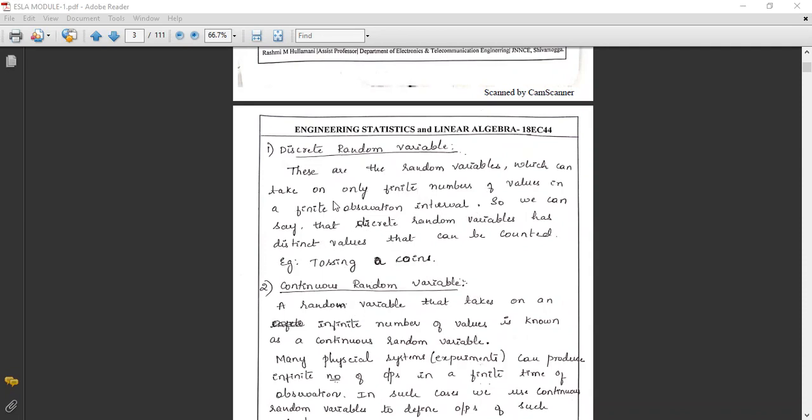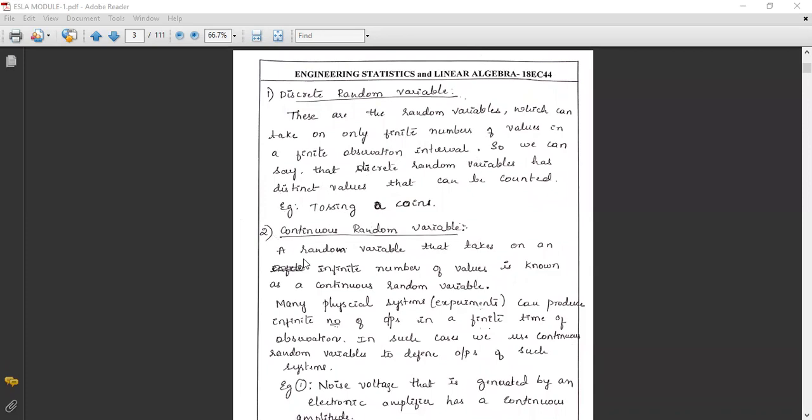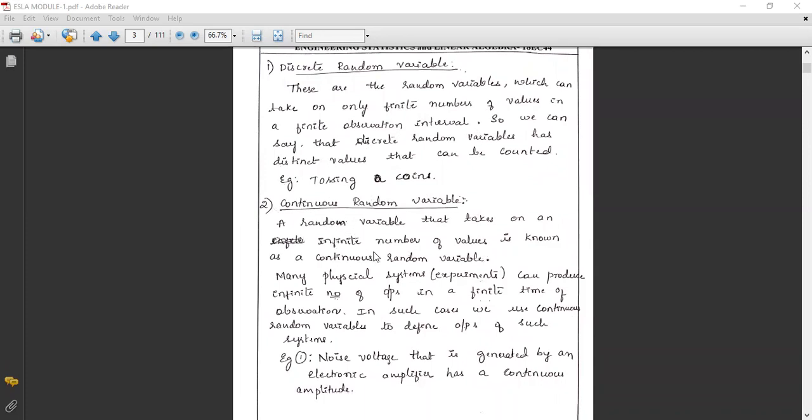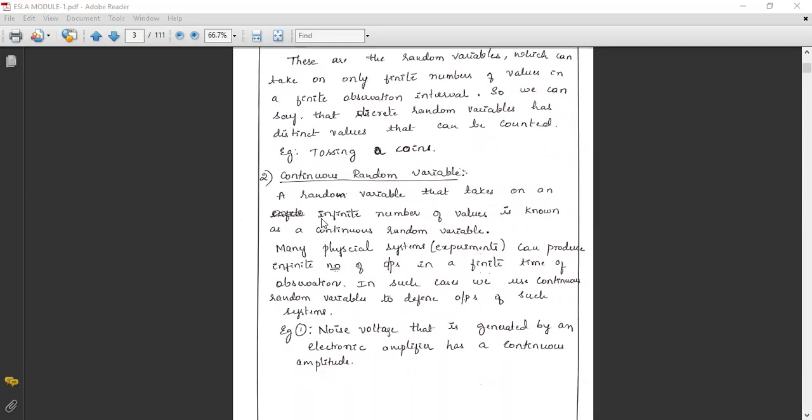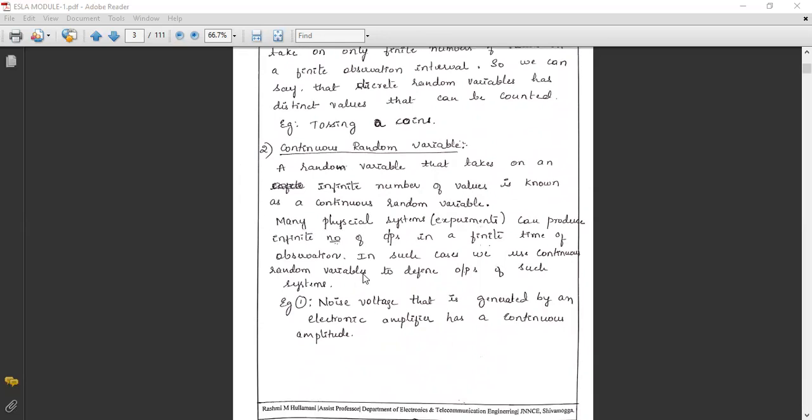What is a continuous random variable? A random variable that takes an infinite number of values is known as a continuous random variable. In a discrete random variable, we take only a finite number of values. In a continuous random variable, we take infinite values.